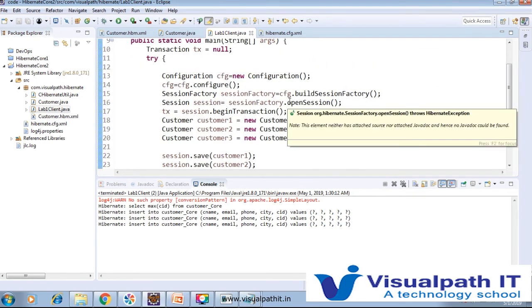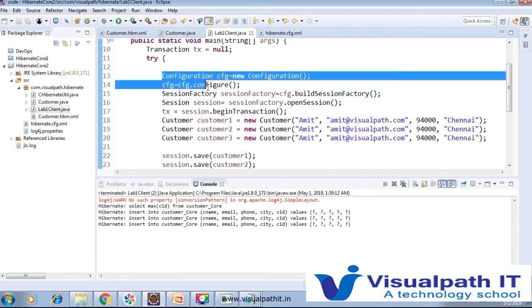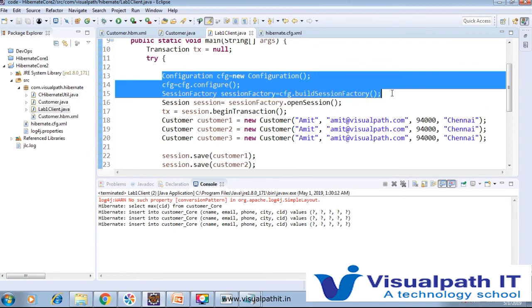But one more thing I would like to explain here. Whenever we are going to do this, for example, to store that customer object, again we have to call Configuration cfg equal to new Configuration dot configure, then session factory dot build session factory.